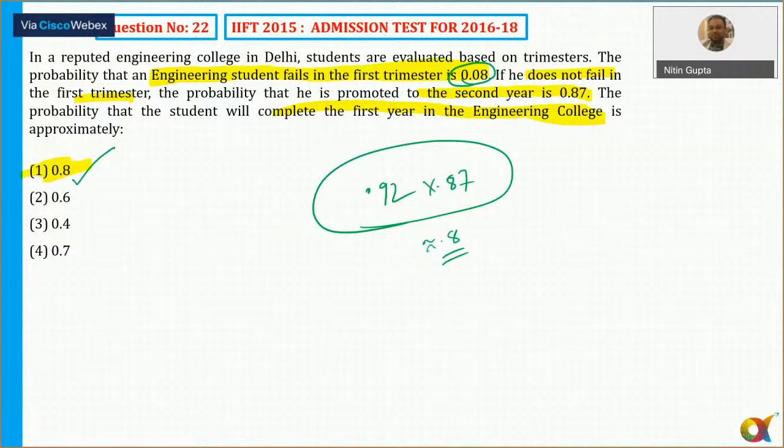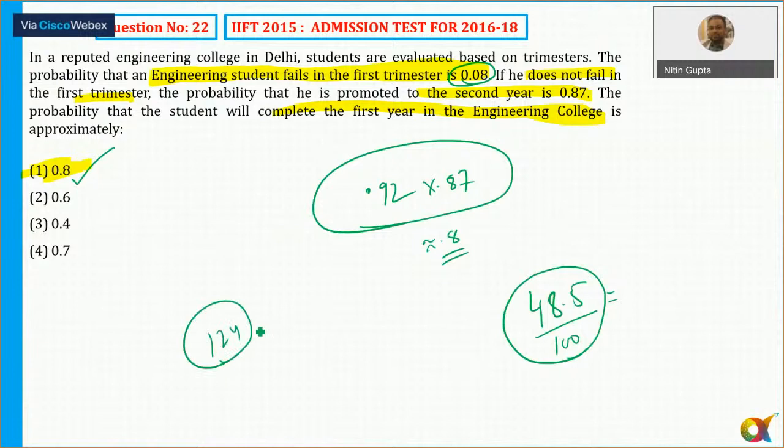See, the cutoff as far as I remember in IFT 2015, the overall cutoff was 48.5. It was a 100-marks paper. Cutoff was 48.5. You can say on the safer side, I needed to attempt quite a lot of questions. The total number of questions was 124, and GK had less weightage, LR also had less weightage.